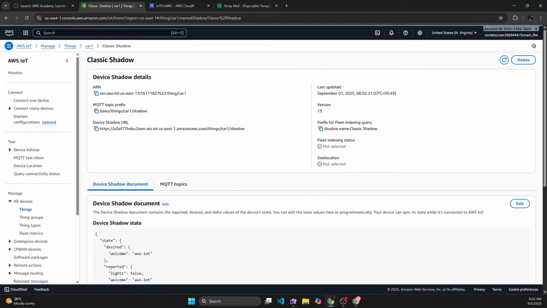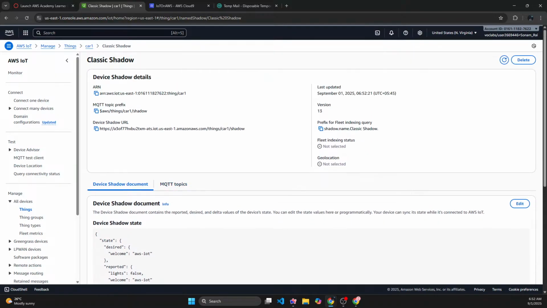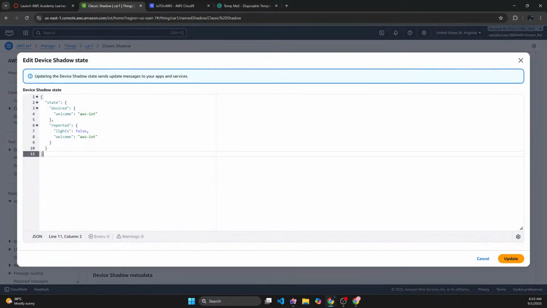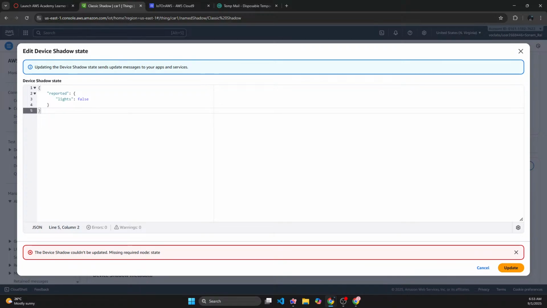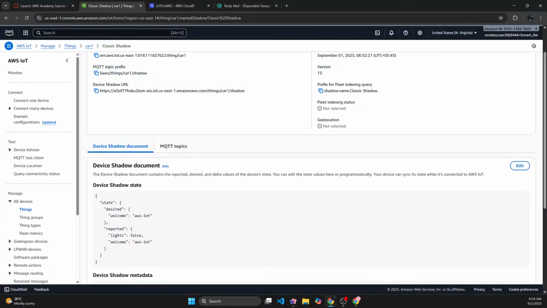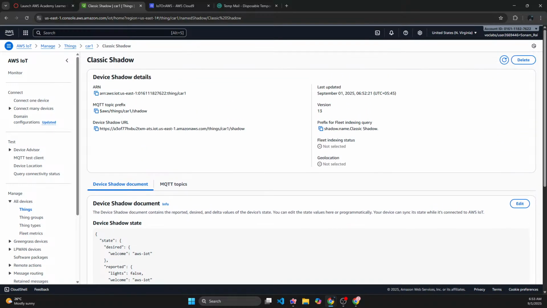Yeah, I will see no shadow, right? That's for sure. And welcome, AWS IoT device shadow and video topics. Probably need to edit the shadow for the new shadow. This is the one that I should see, right? The shadow could be missing state, not state. Lights false. I mean, yeah, this is what I will see. A reported light is going to be false. Yeah, this is the shadow that I will do.